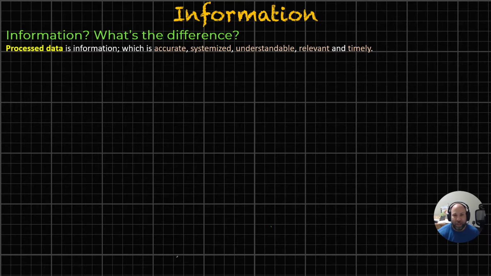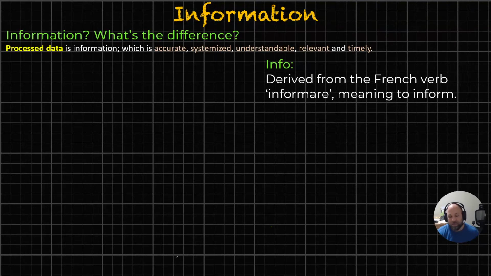Consider accurate, understandable, relevant, timely, systematically tied together. You start to have this stream of consciousness that comes out in digital format, and we start to organize, and then it becomes information, right? Information derived from the French verb informer, meaning to inform.